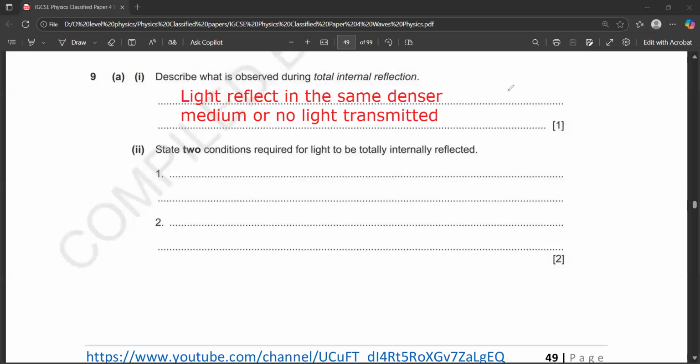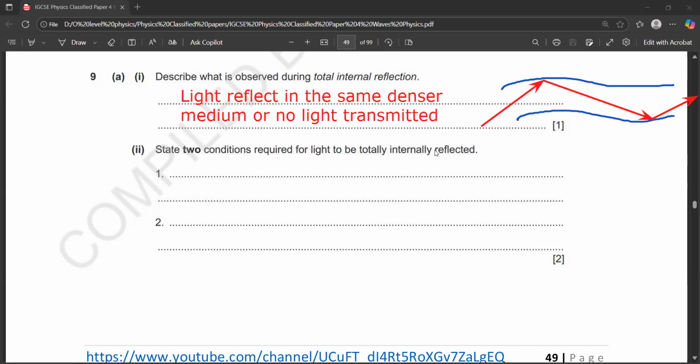So for example, we have an optical fiber or fiber optic. When the angle of incidence is more than the critical angle, the light strikes the surface, reflects multiple times, and we receive that at the other end. We can use optical fiber for different applications, like data communication, to transfer data, internet or broadband, or we can also use it in the medical field, for endoscopy, you can say.